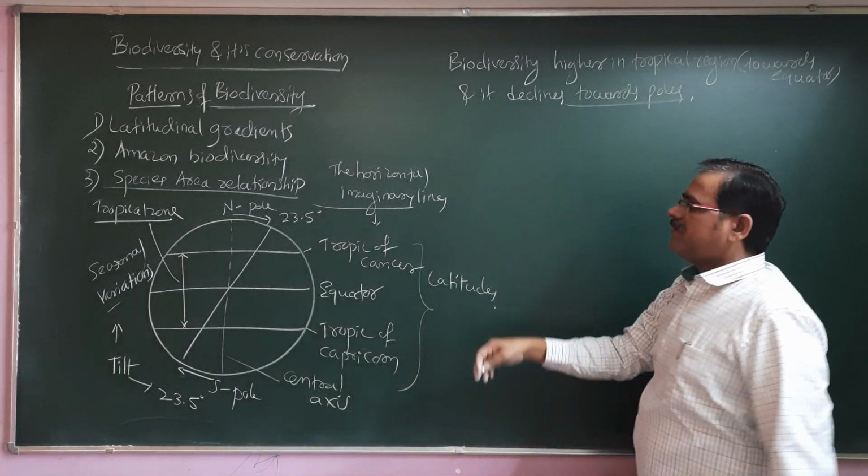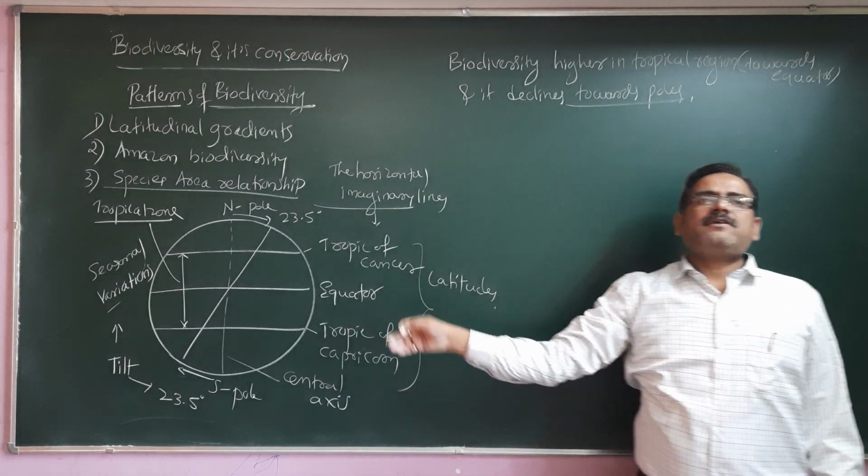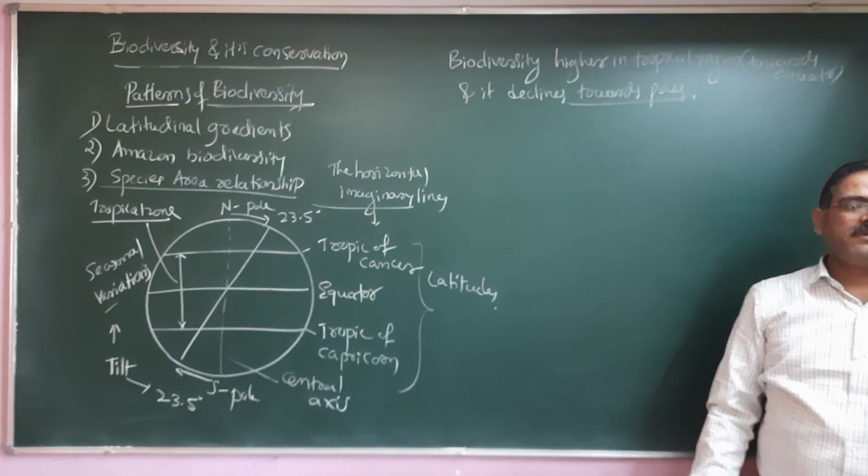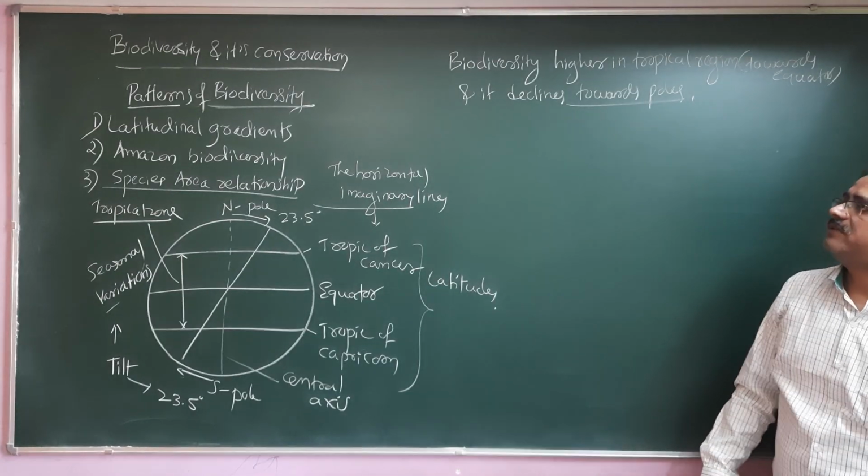As we move away from the equator, biodiversity decreases. As we come towards the equator, biodiversity increases. This is what we say.